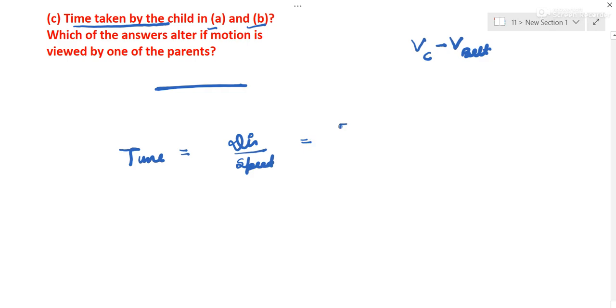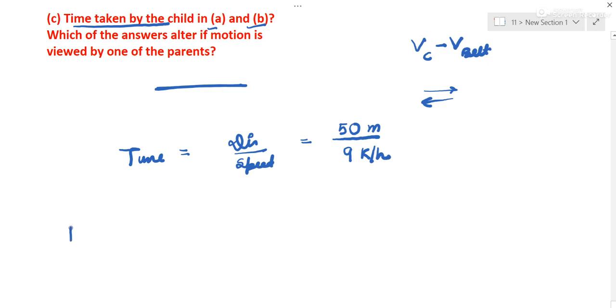Distance is 50 meters, and in both the cases, when the child is moving this side or this side between his parents, you will have to take only 9 km per hour. Why?